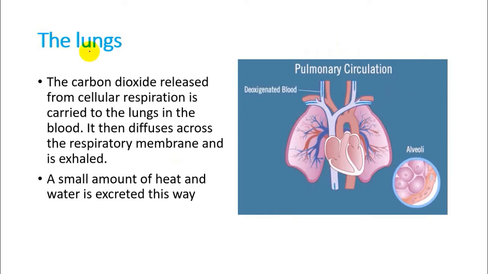So the first structure we said is the lung. If you remember, in the respiratory system and also in circulation, we talked about this. We talked about pulmonary circulation. We said that there are some blood vessels which are carrying blood with carbon dioxide to this chamber of the heart, we can say. And the heart is sending that blood to the lungs, and the lungs are absorbing carbon dioxide from the blood and exhaling it out, and sending the remaining oxygenated blood again to the heart, and the heart pumps that blood all over the body, which is pulmonary circulation.